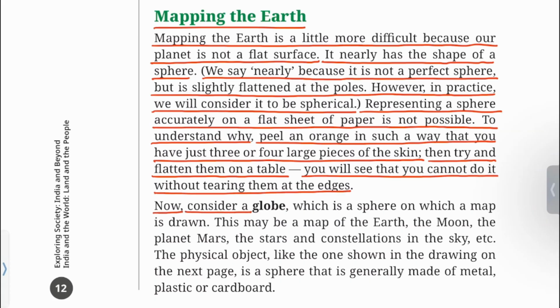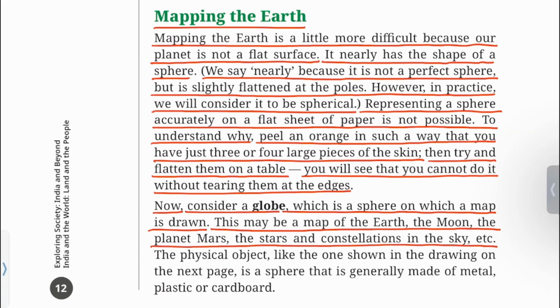Now consider a globe, which is a sphere on which a map is drawn. This may be a map of the Earth, the Moon, the planet Mars, the stars and the constellations in the sky, etc. The physical object, like the one shown in the drawing on the next page, is a sphere that is generally made of metal, plastic or cardboard.